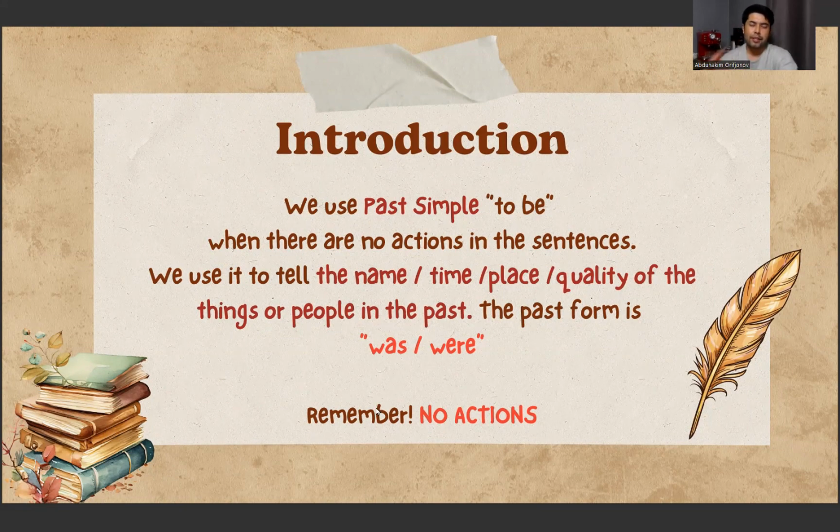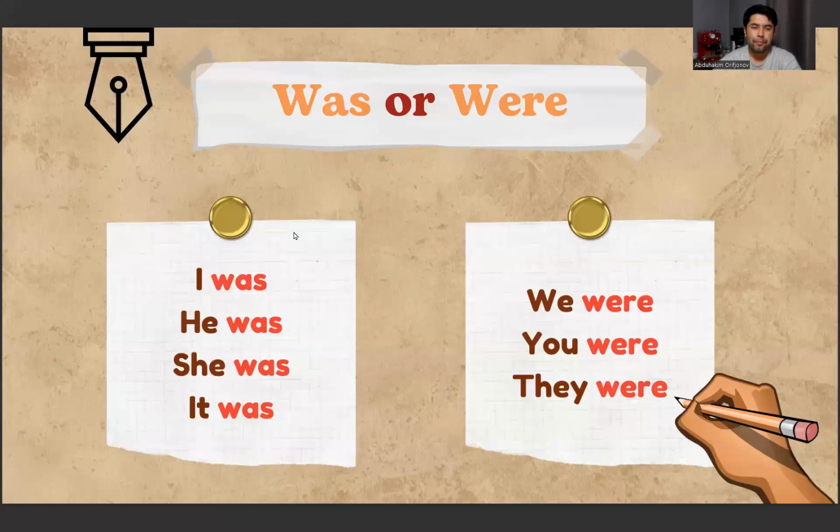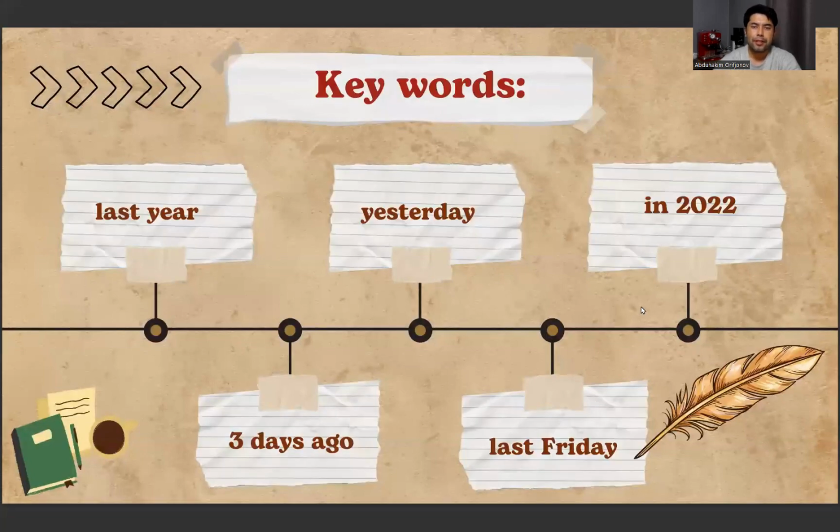Remember, no actions. Well, was or were: we use was with I, he, she, it. We use were with we, you, they. And there are some keywords here, or we can say time expressions: last year, yesterday, in 2022, 3 days ago, and last Friday.